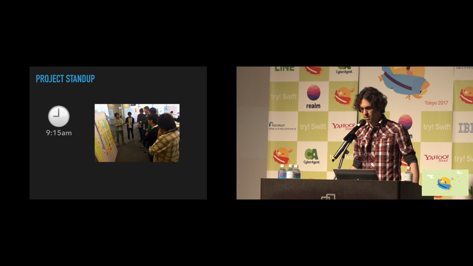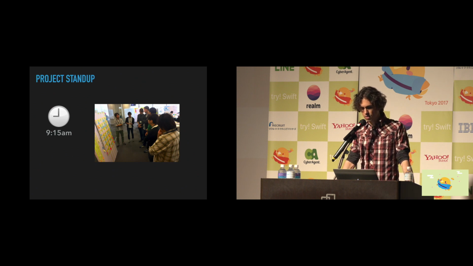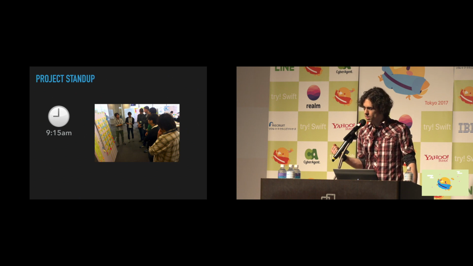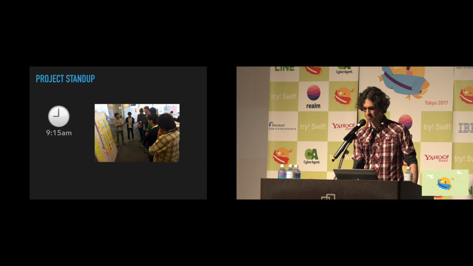So this morning at stand-up, someone brought up a concern, mentioning that yesterday they'd had a hard time trying to determine where to put these new repository and parser and presenter objects that they had created. And they said, is this something that we can talk through together, come to a decision as a team? And not surprisingly, another engineer raised his hand and echoed the same concern, had pondered the same thing as well.